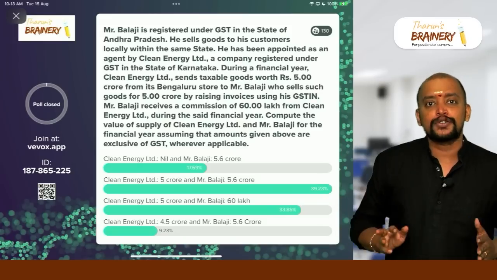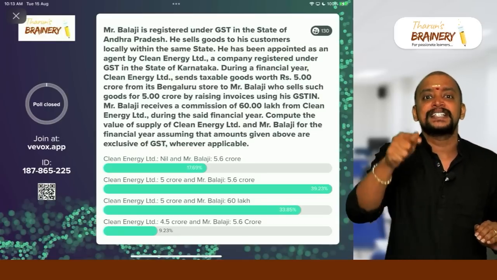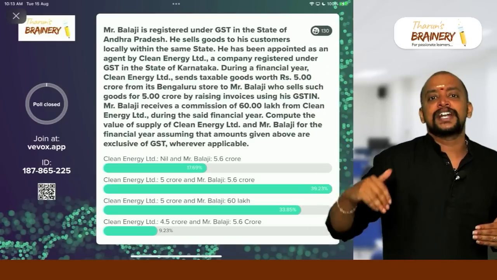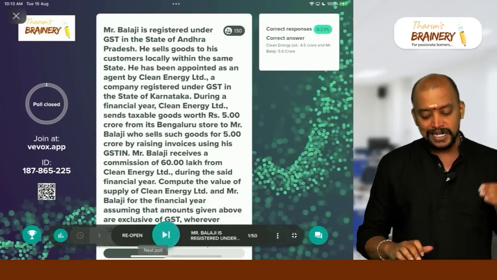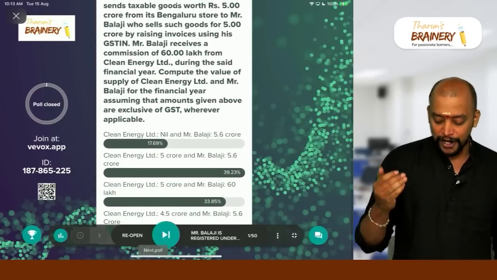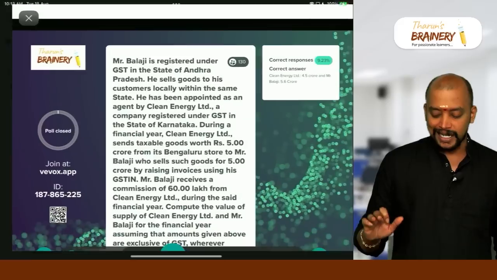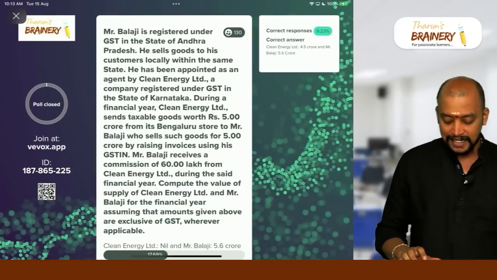Even if you take 5 crores as open market value, 90% of resale price is less. So what is the resale price? 5 crores. 5 into 90% is 4.5 crores. So the correct option is option D, that is Clean Energy 4.5 crores and Mr. Balaji 5.6 crores. Only 10% of the students have answered it correctly.